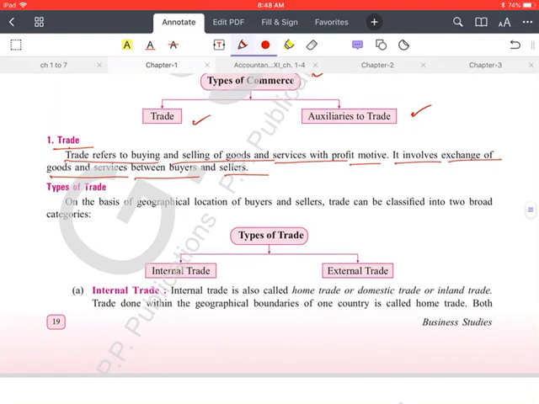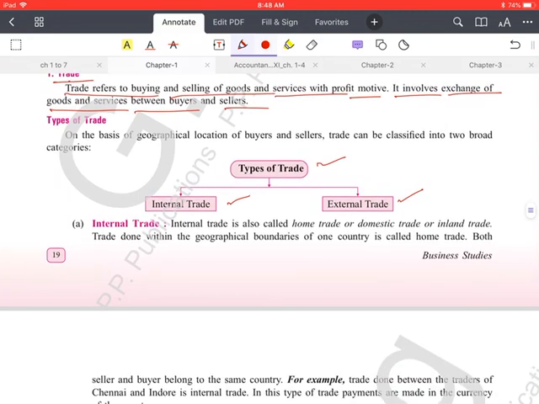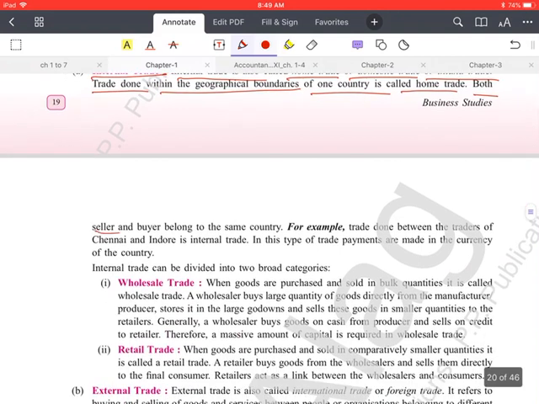Now the types of trade. Trade can be classified into two types, that is internal trade and external trade. So what is internal trade? The trade which takes place within the geographical boundaries of a country is called internal trade. Internal trade is also called home trade or domestic trade or inland trade. These are the other names of internal trade. The trade done within the geographical boundaries of one country is called home trade. Both seller and buyer belong to the same country. It is not that one person is from another country. So both the seller and the buyer should belong to one country.